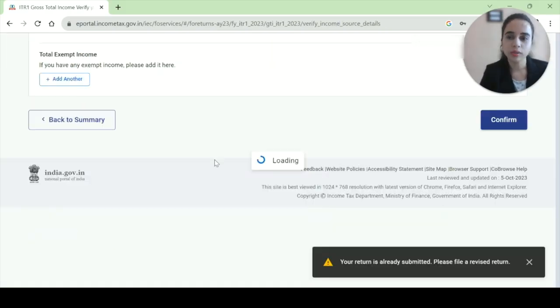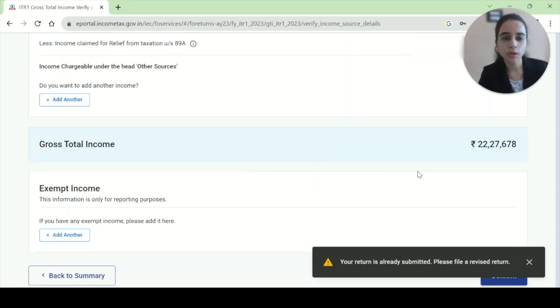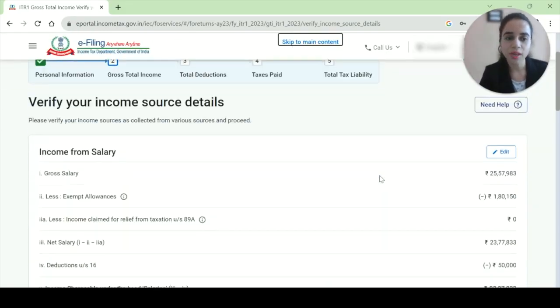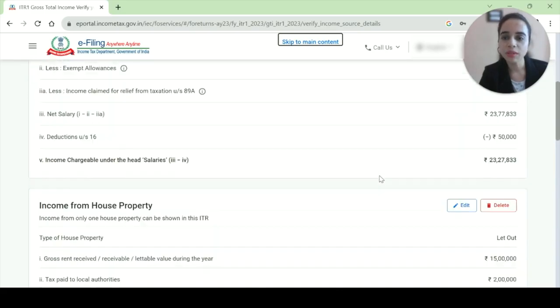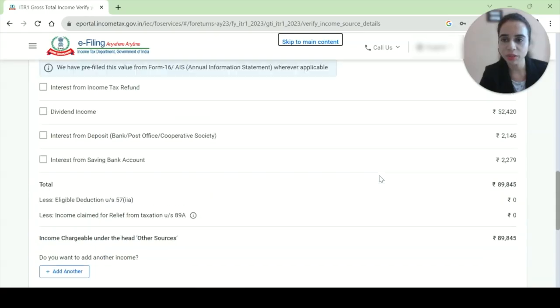All right, now once we confirm this, it is asking if you have any exempt income. We have not reported any exempt income. I don't have any PPF. We are done with house property, other sources, and all this information.